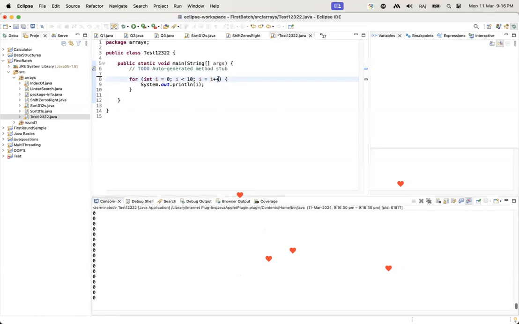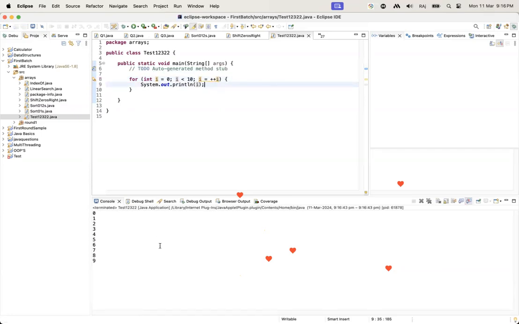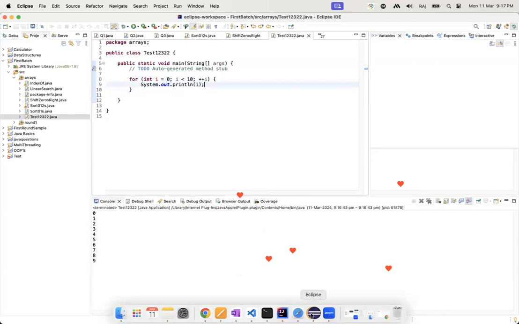Now I am going to take another one here: i equals ++i. Guys, you can see the clear difference here. It only runs up to 9 and prints up to 9. I hope you understand what the main difference is. If it is part of an expression, we have to check whether it is pre or post. But if it is not part of any expression, then both will be the same. Pre or post will be the same. I hope you are very clear on this. Okay, guys.